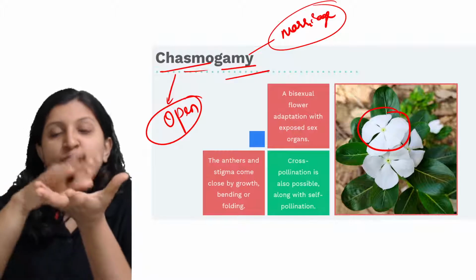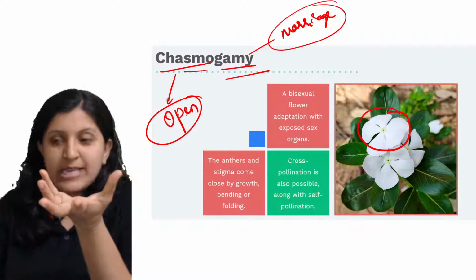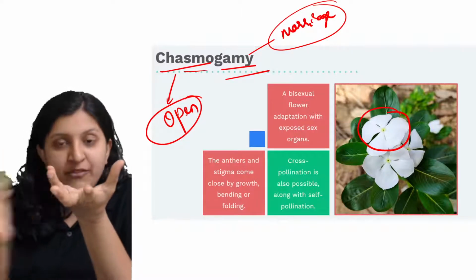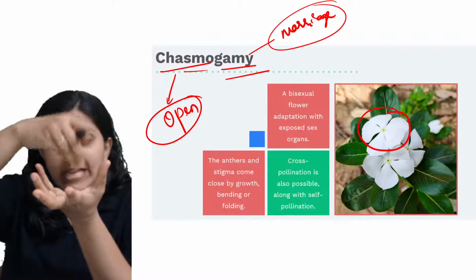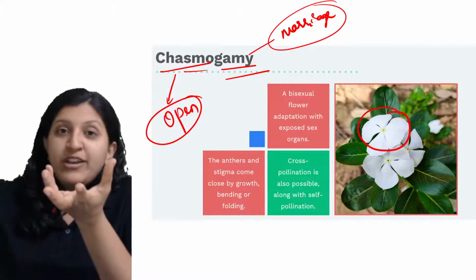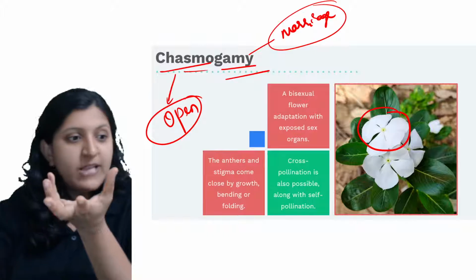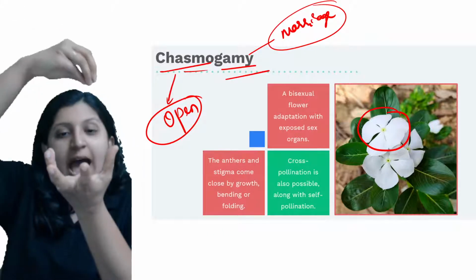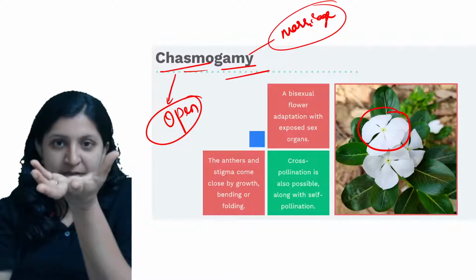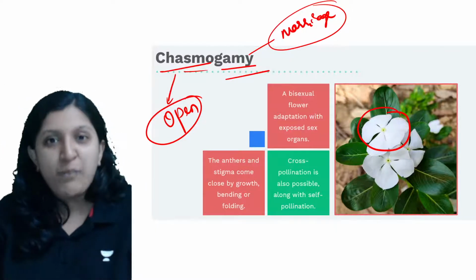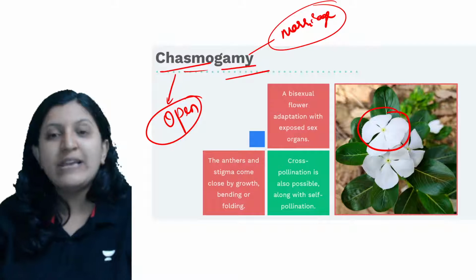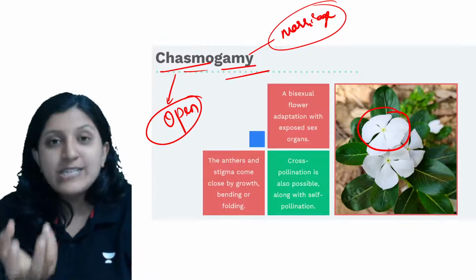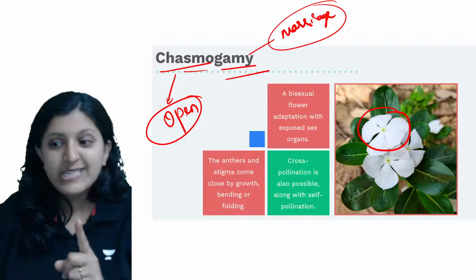When this open flower is present, either the pollen grains from the same flower can reach the stigma, or from different flowers the pollen grains can fly and reach this particular open flower. So this is open for every pollen grain that is coming, and it is ready to receive. But what is the case here?